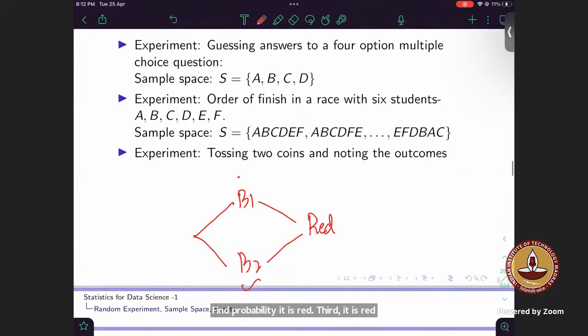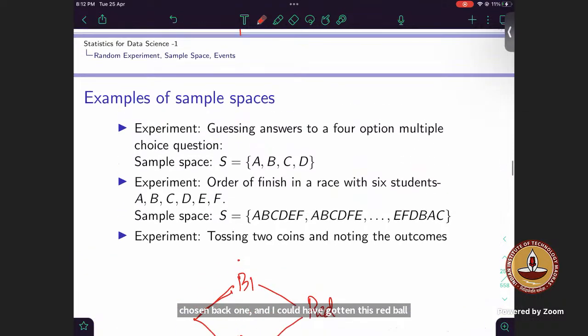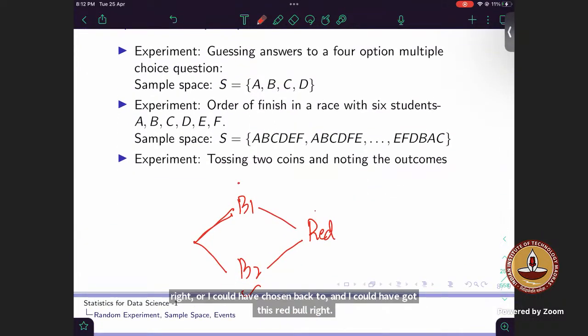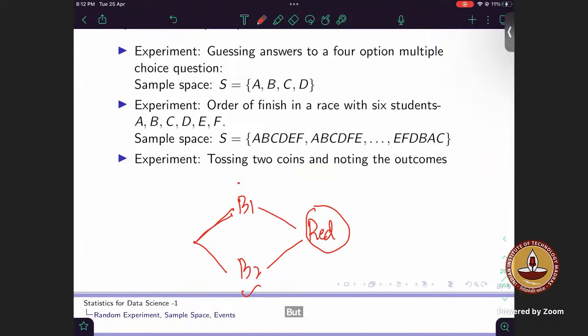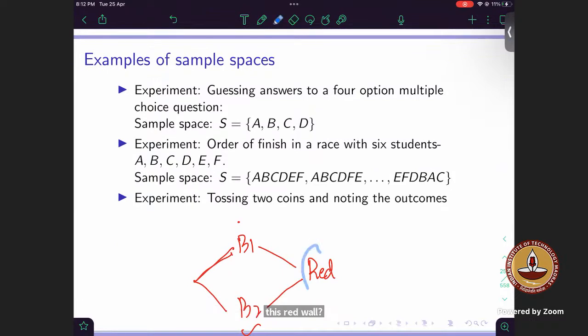Then either I could have chosen bag 1 and got this red ball, or I could have chosen bag 2 and got this red ball, but I wasn't assured that at the end I am getting a red ball. But when I am assured that I have got this red ball at the end, what is the probability it came from bag 2?